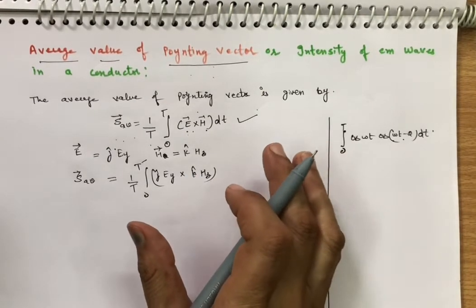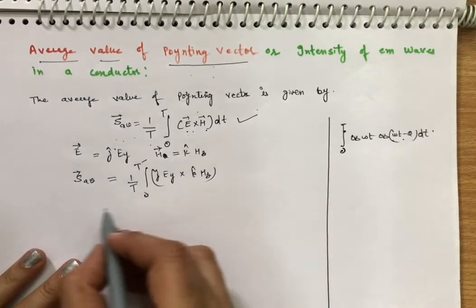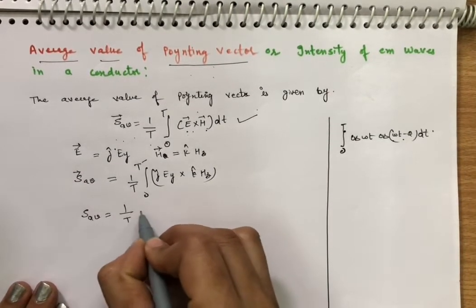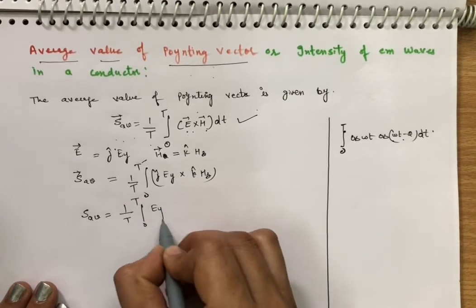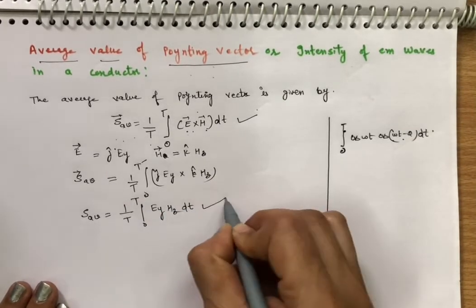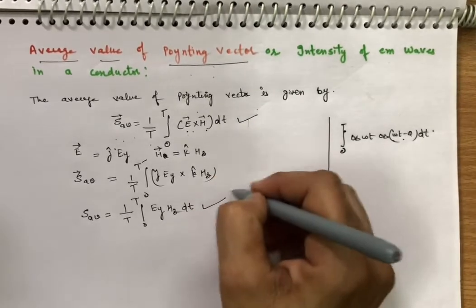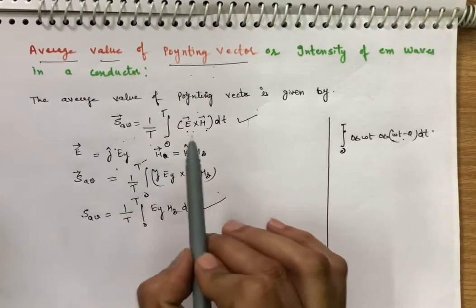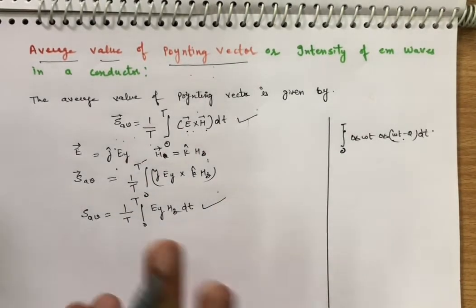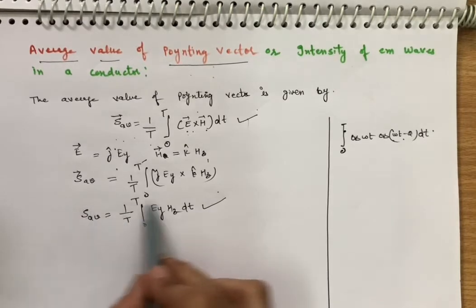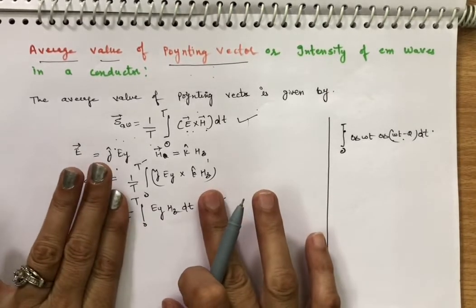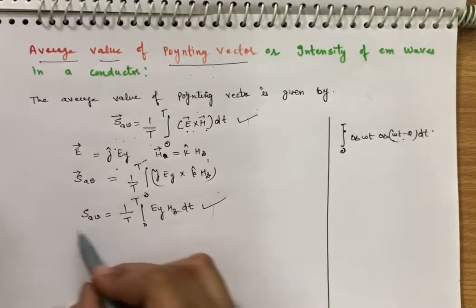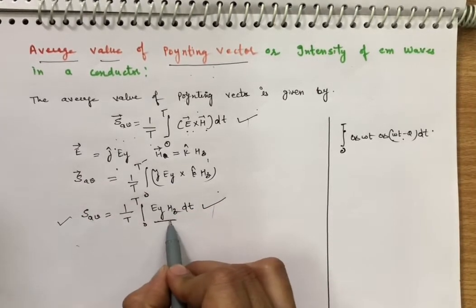x-axis, clear. So in magnitude form you can write S average is equal to 1 over T integral from 0 to T of Ey Hz dt. Directly use this. This only shows the direction: electric field is in y direction, magnetic field is in z direction, and we know the Poynting vector is in x direction. This is the sum divided by time, this will become the average. Now to find the average, we must know the product of these two.